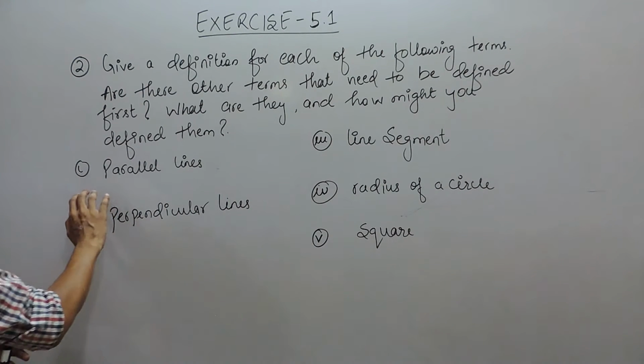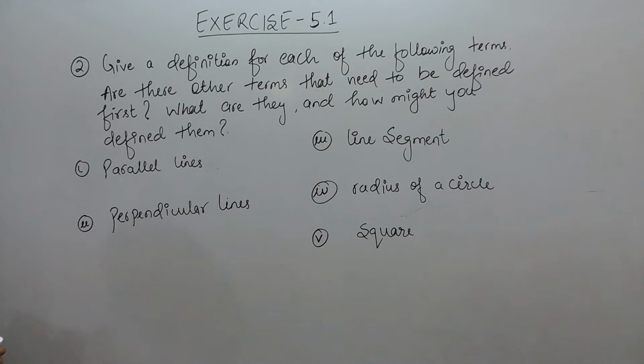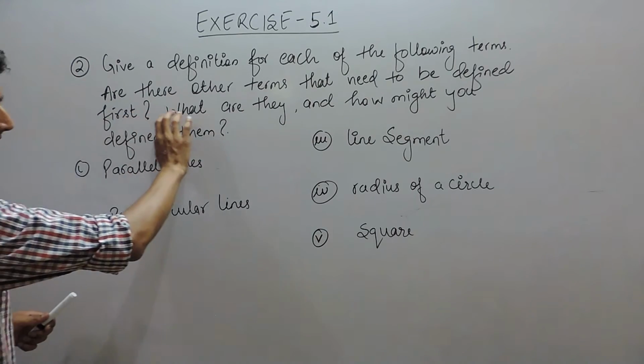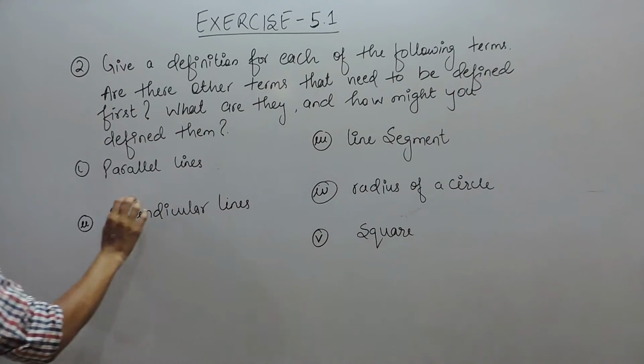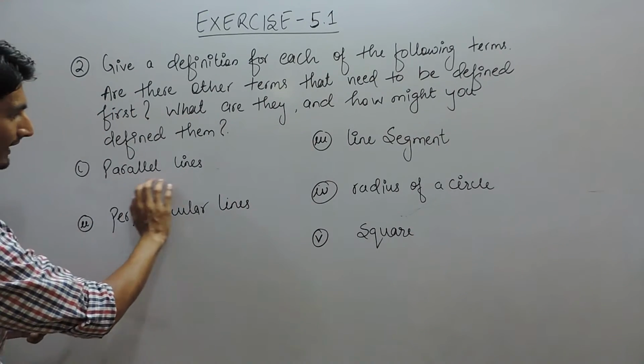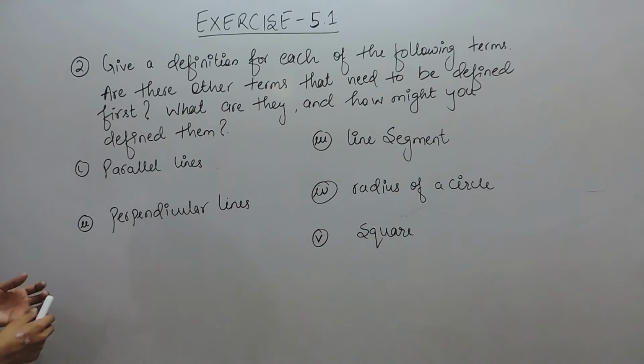First of all, you have to define parallel lines, and the other terms which you must know before parallel lines are lines, points and distance between two lines, or you can say perpendicular distance.